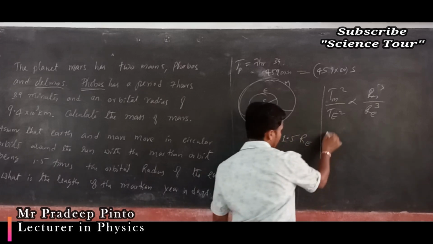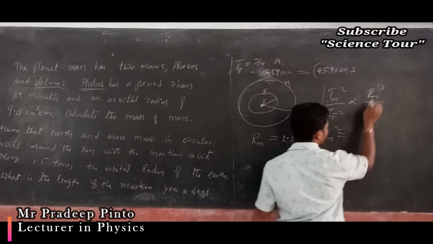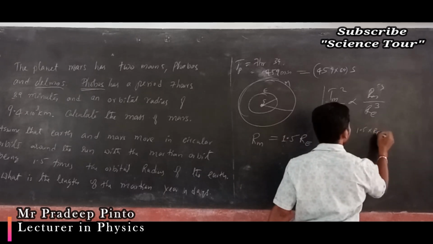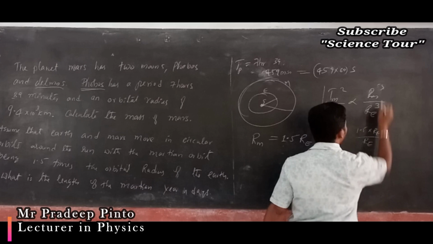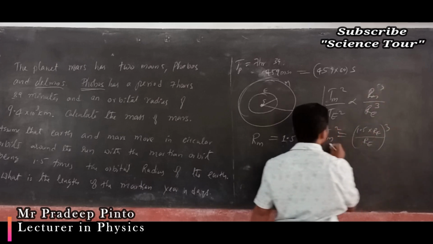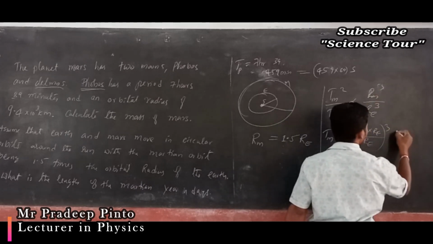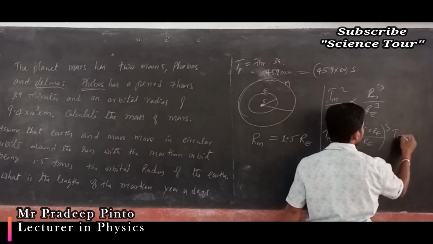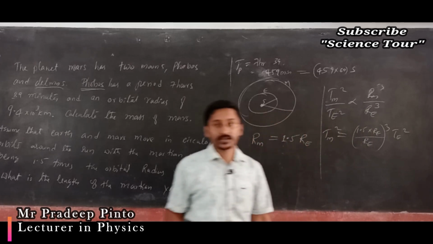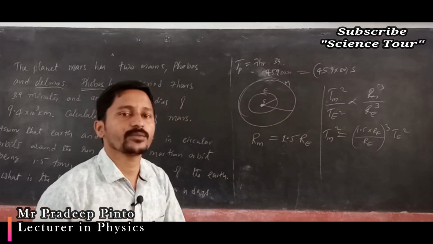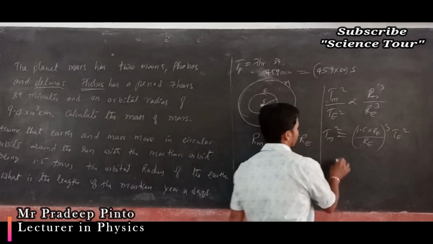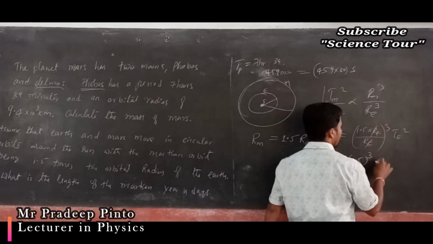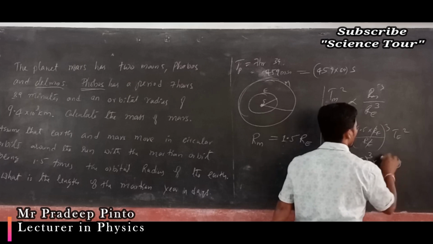Now T m square is equal to R m, which is 1.5 times R e, divided by R e, whole cube, into T e square, since the T e square in the denominator goes to the numerator. What is T e? The time period of the Earth. What is the time period of the Earth? That is 365 days. Here it is 1.5 whole cube, the R e cancels, and then 365 square.